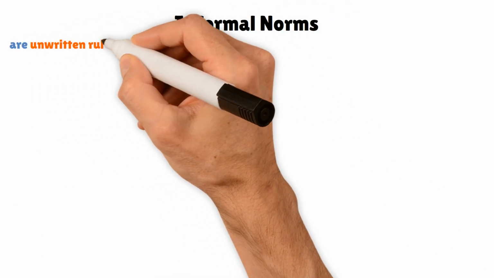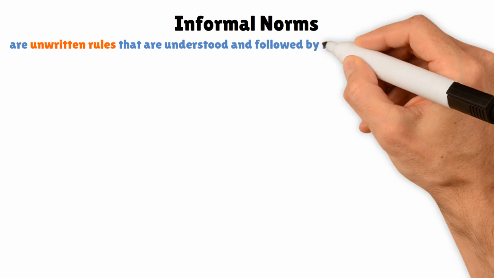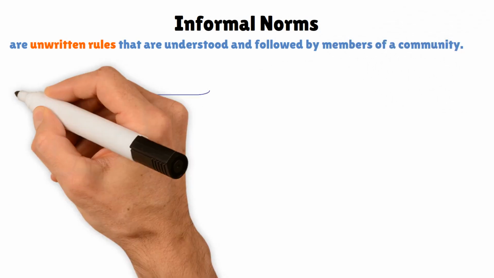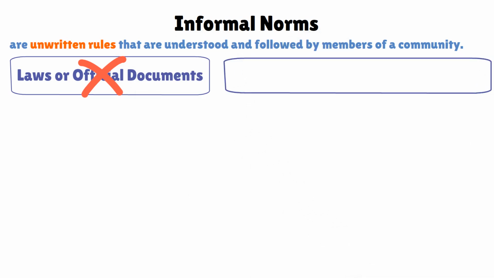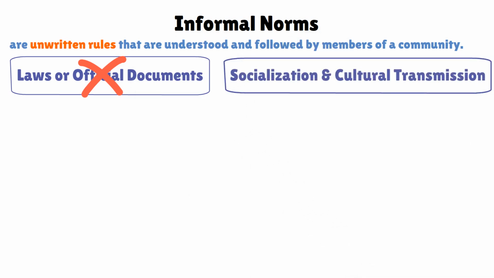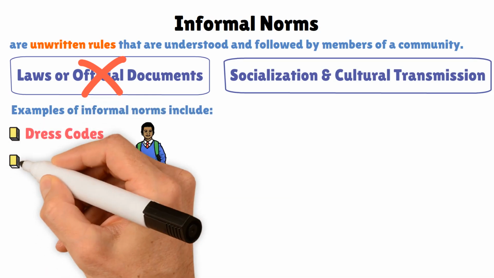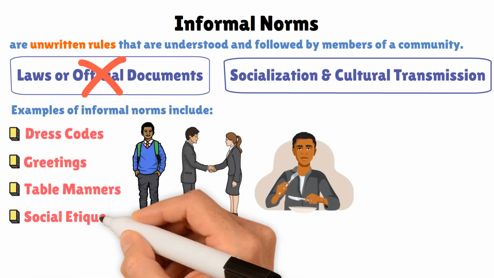Informal norms are unwritten rules that are understood and followed by members of a community. They are not codified in laws or official documents, but are learned through socialization and cultural transmission. Examples of informal norms include dress codes, greetings, table manners, and social etiquette.